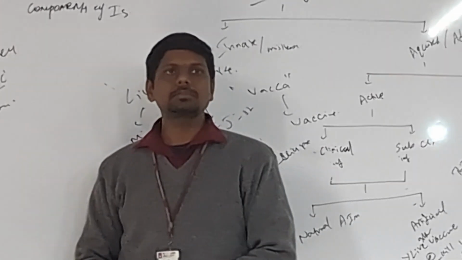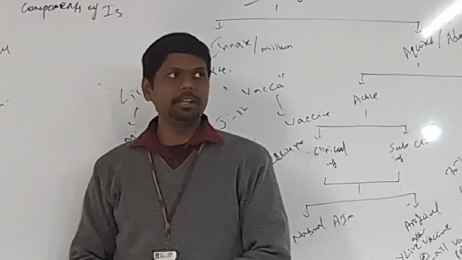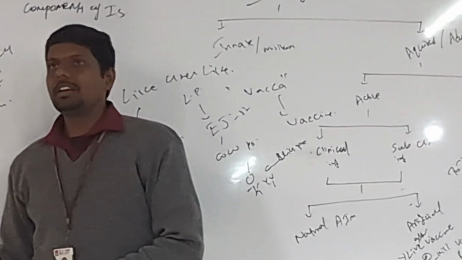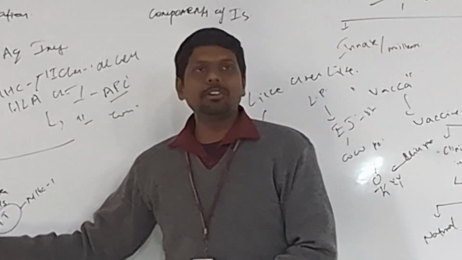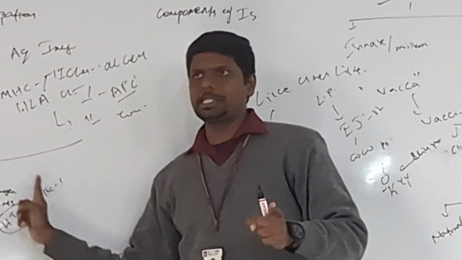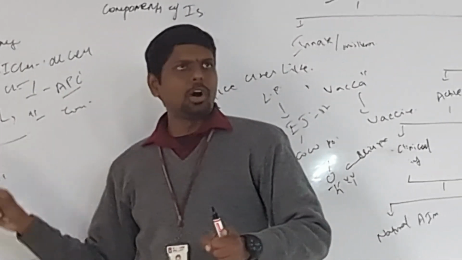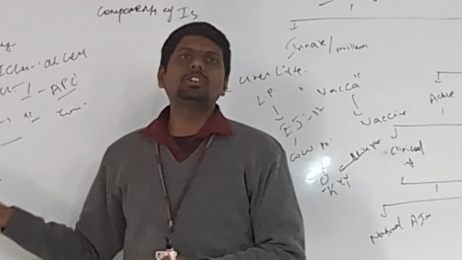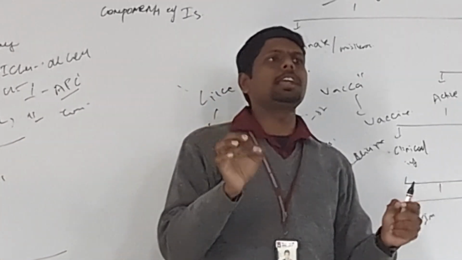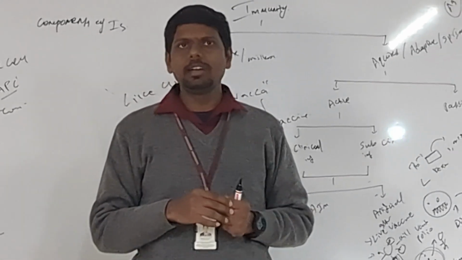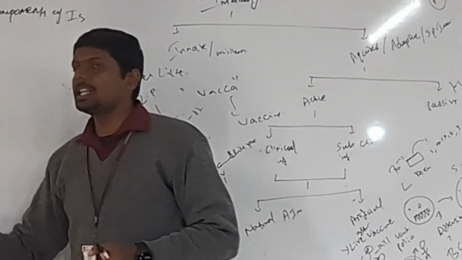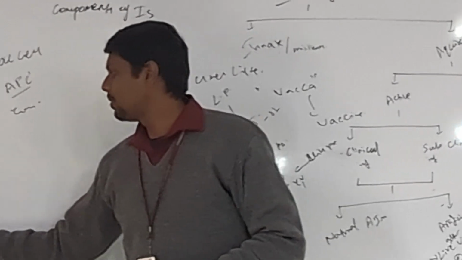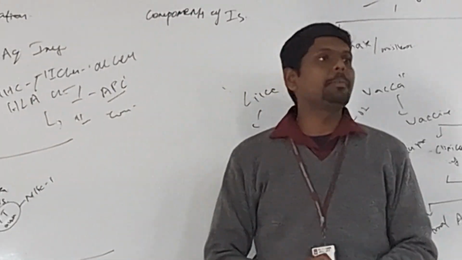Fine. The helper T cell recognized the macrophage first by their ID systems, MHC 1 and 2. After authorizing the MHCs, it will go for reading the pathogen. The helper T cell reads the pathogen. After reading, this helper T cell becomes activated now.